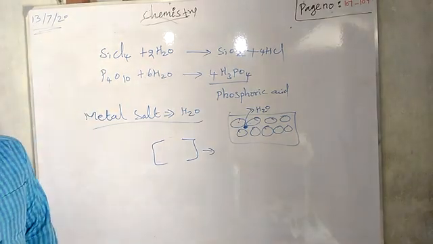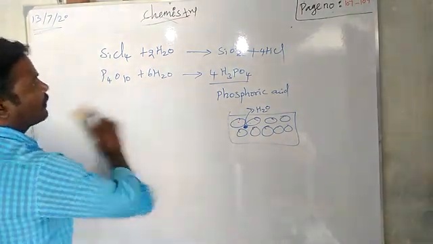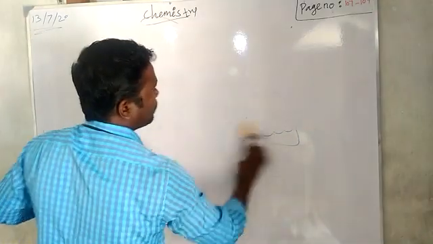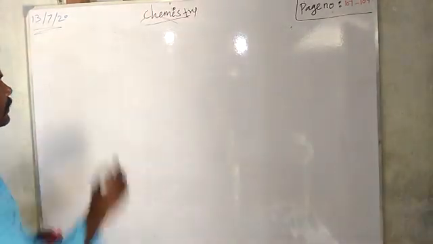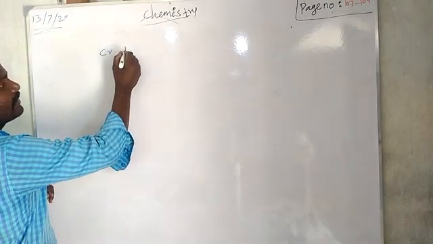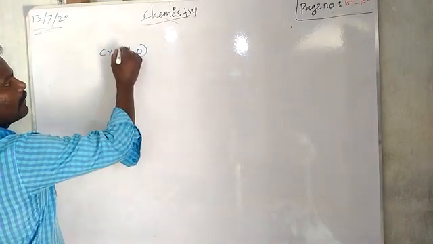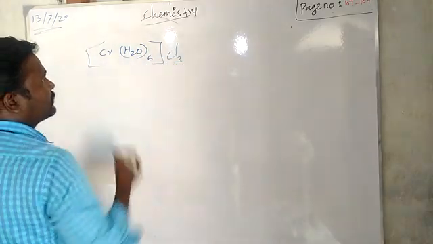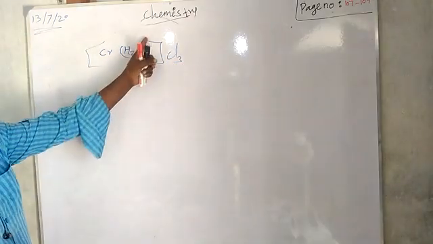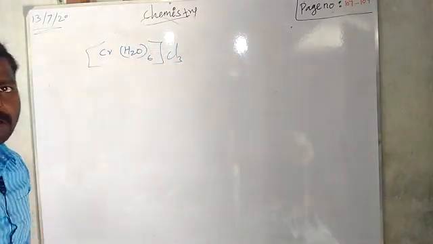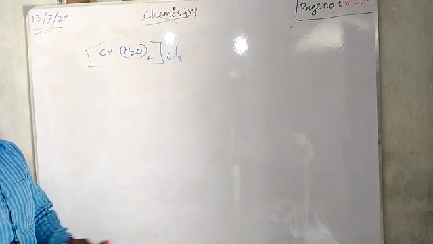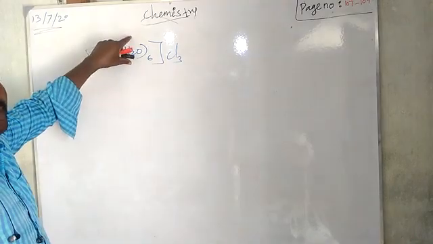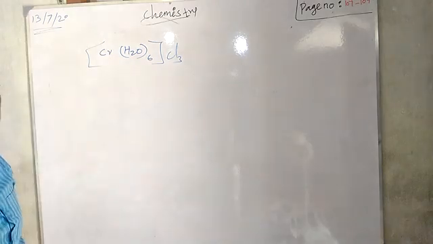For example, we can use a different example: chromium with 6 water molecules, then chlorine. See, the water molecule inside the bracket is present as a ligand. Ligand means ion. Okay, so a coordinated anion is called a ligand.